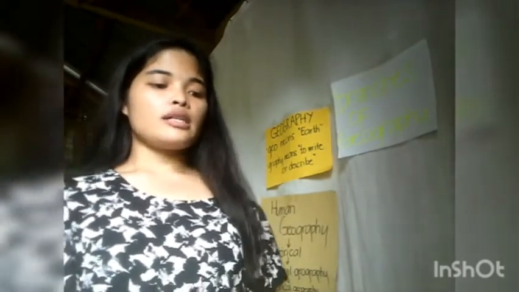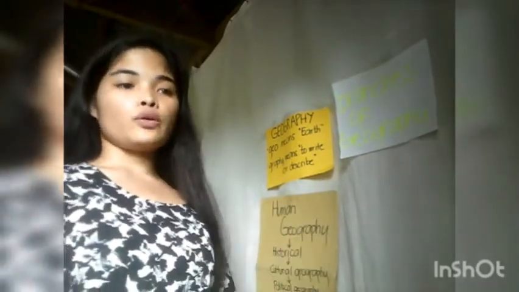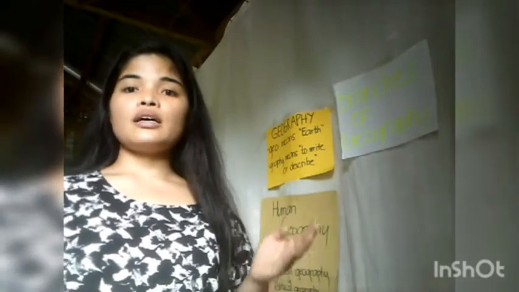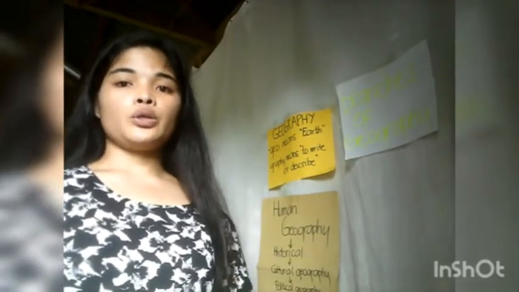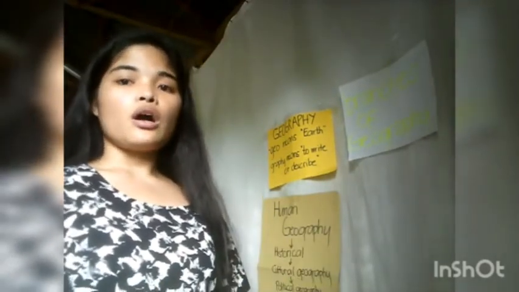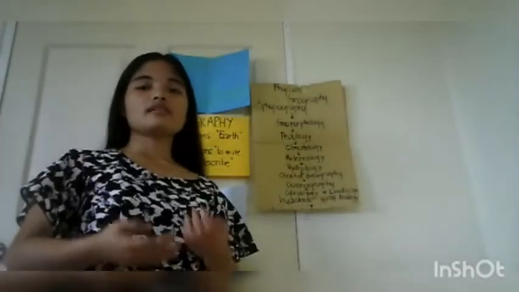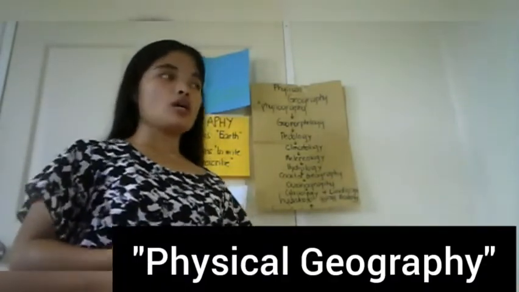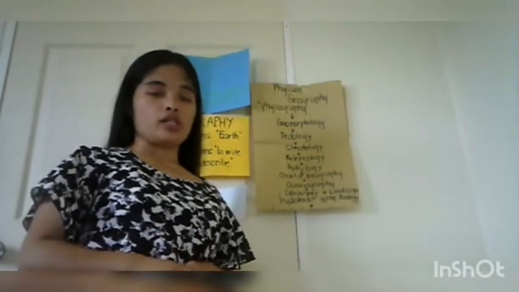Okay? So, now we're done talking about the sub-branches of human geography. So, we're done with the first part, the branches of geography. And now, let's proceed to the second branch of geography. The second branch of geography is physical geography. Physical geography also has sub-branches.